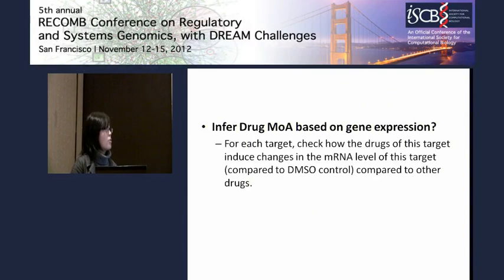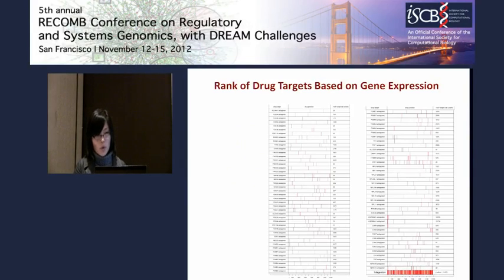The second question we want to ask is whether we can infer drug mode of action based on gene expression. To do this, we analyze for each target. We have a number of drugs known from DrugBank that modulate this target. We want to see whether this drug will induce larger changes in the mRNA level compared to the other drugs. So we rank those drugs. For each row here, it is the target. Each line is the ranking of the drugs for this target.